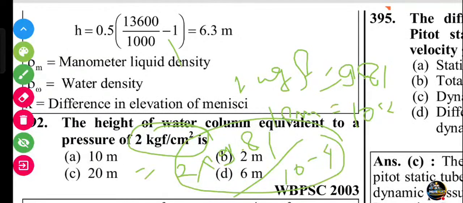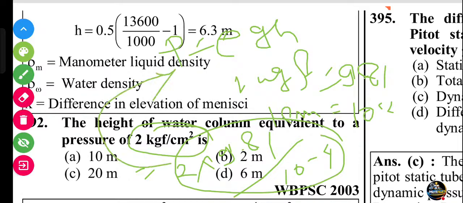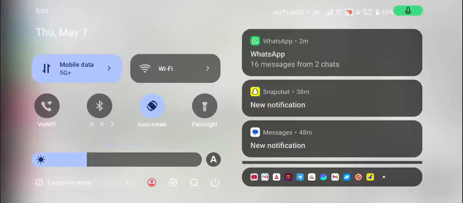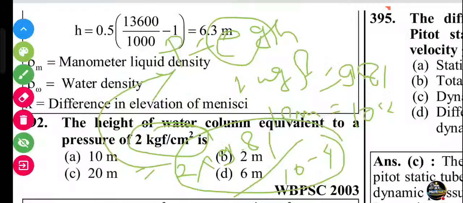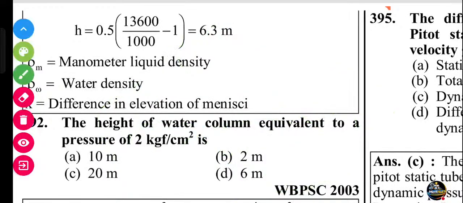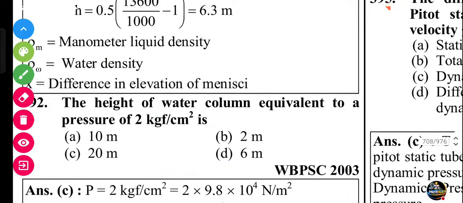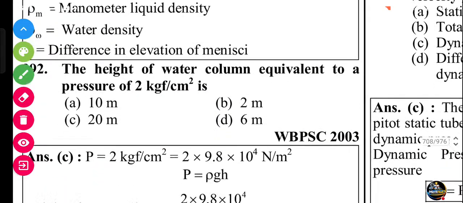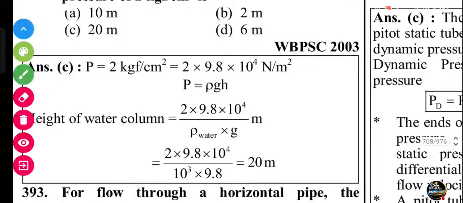Then apply P equals rho g h. Put this pressure here, and rho g is 9.81 into 1000. So you can get h, the height of the water column, 20 meters.